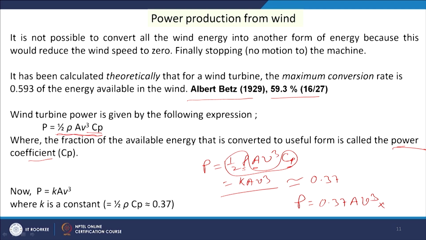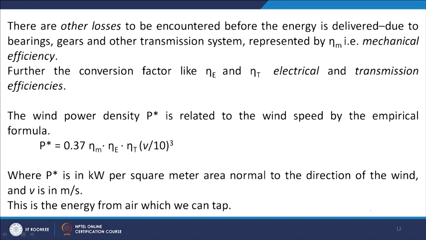So, another 3 types of efficiency we have to multiply: efficiency mechanical, efficiency electrical and efficiency transmission. So, the overall power will be 0.37 into efficiency of mechanical conversion, kinetic to mechanical, then mechanical to electrical, and electrical to transmission, where machinery is used for the transmission.